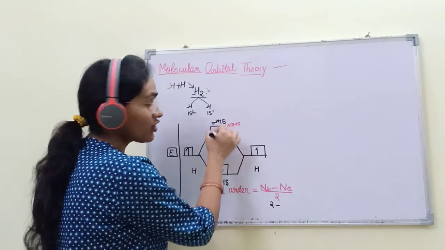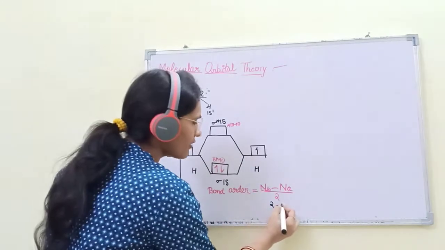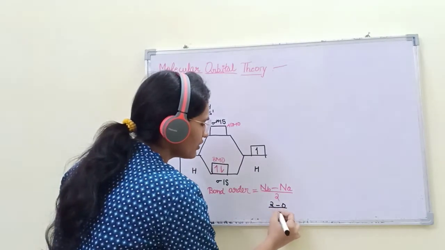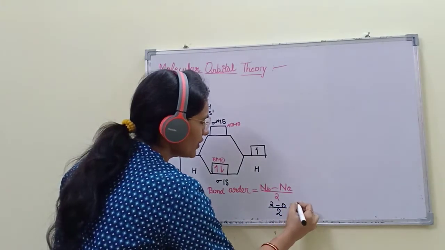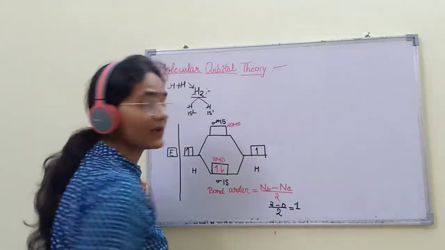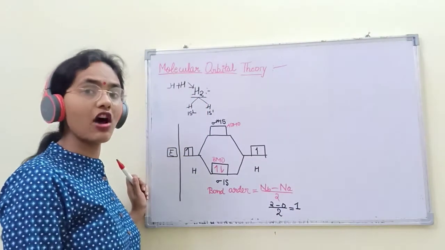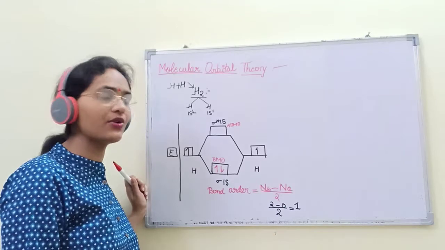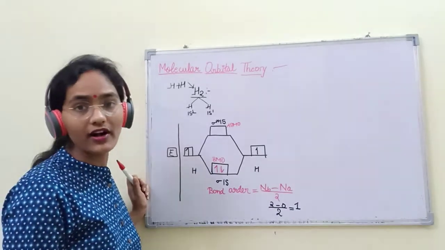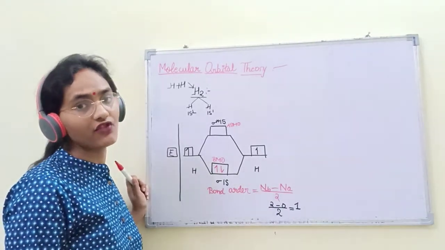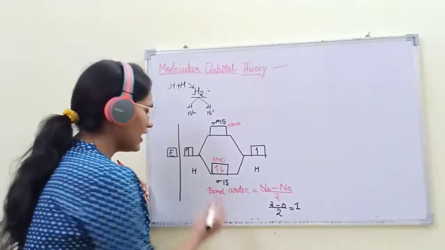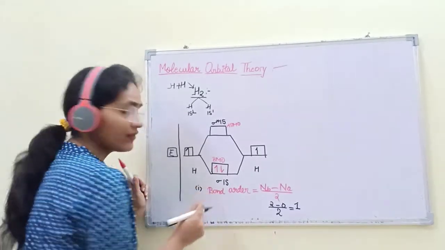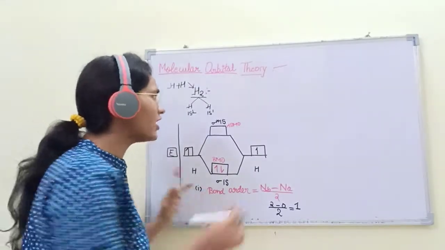There is no electron in the anti-bonding molecular orbital. So (2 minus 0) upon 2 is equal to 1. It means in the formation of the H2 molecule, one bond is possible. So first we discussed bond order.